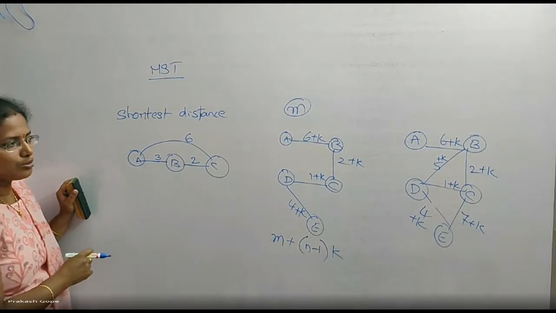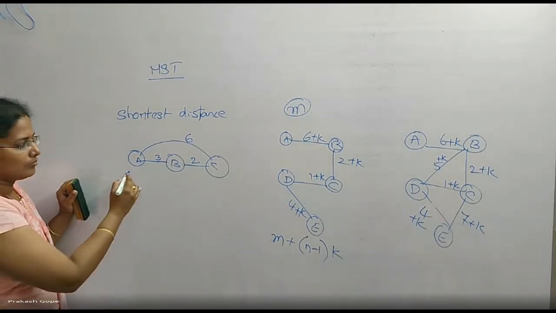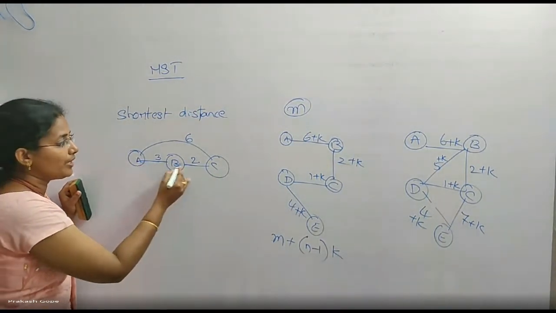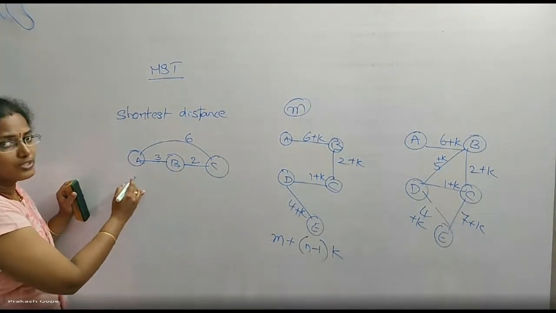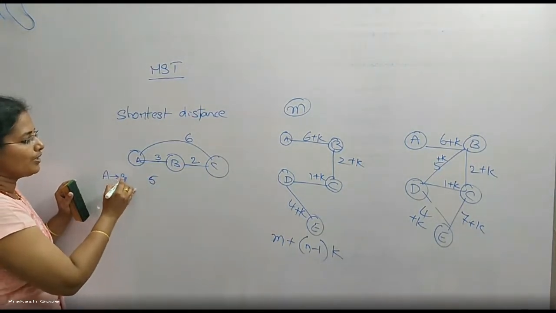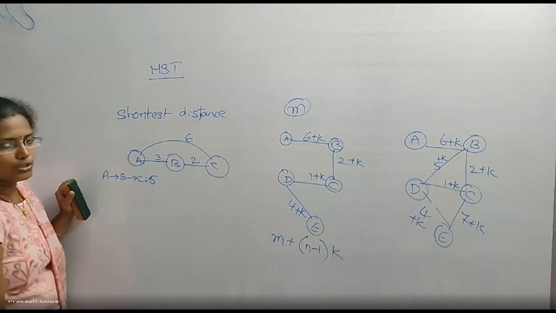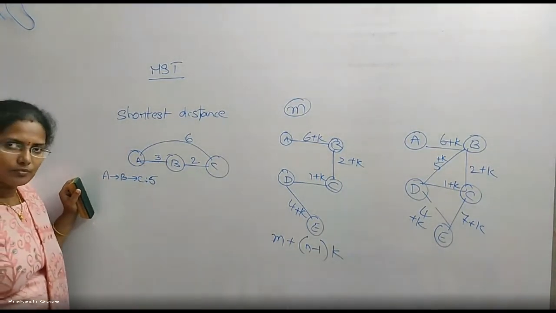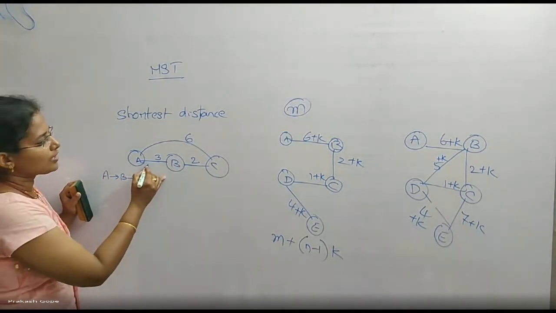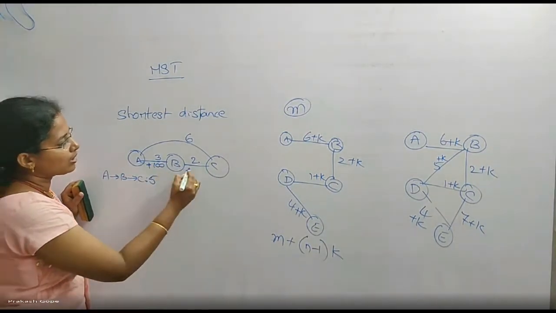Shortest route from A to C. If I go directly like this, the cost is 6. But if I go to B and then C, the shortest cost is only 5. So the route A to B, then B to C is the shortest route to reach from A to C. Correct? Now I am adding a constant figure to all the edges.